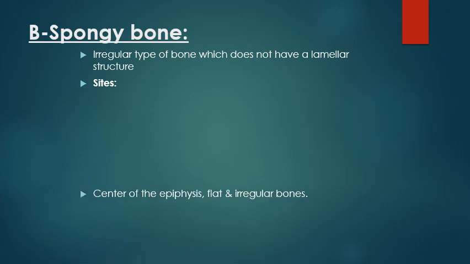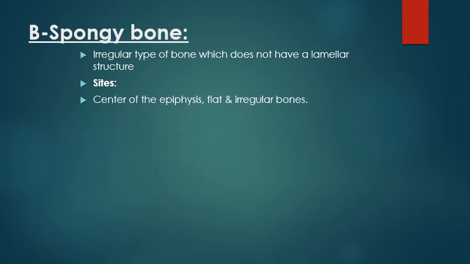Where could I find the spongy bone? In the center of the epiphysis, flat bones and irregular bones. Why do I say in the center? Because the periphery is formed of compact bone.